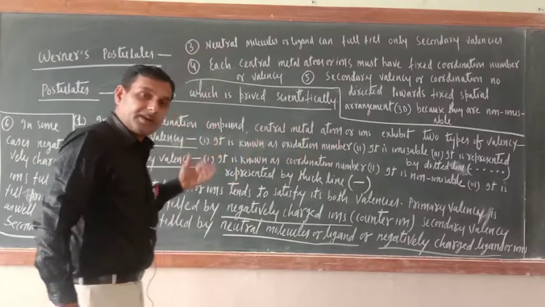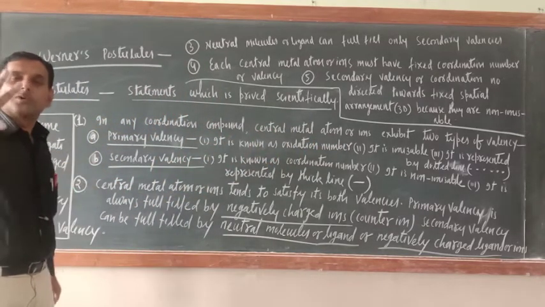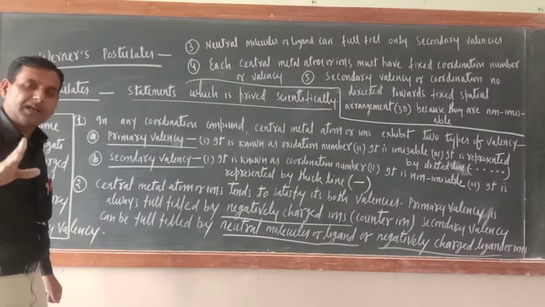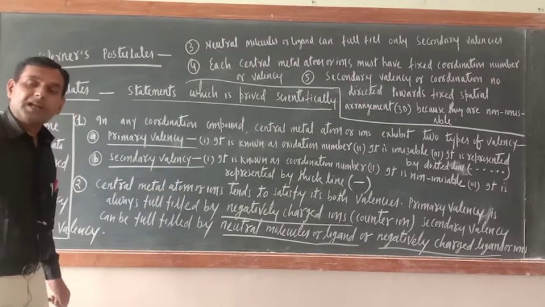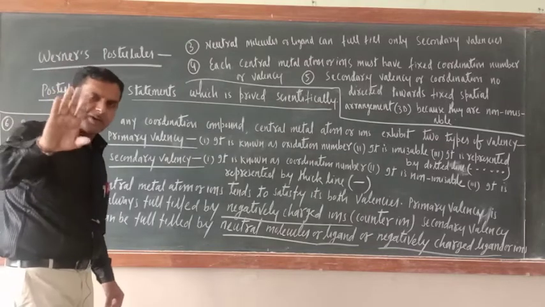So they will be fulfilling both valencies if they are present inside the coordination sphere. They have to fulfill secondary valency, and meantime they will fulfill primary valency also in some cases. Are you getting my point or no?